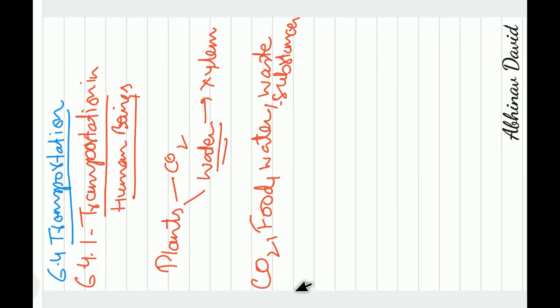So transportation is a very important metabolic process, and a very important life process of an organism.